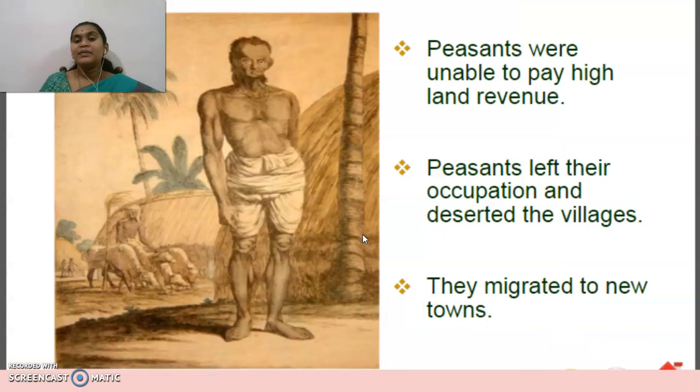And the next thing, peasants were unable to pay high land revenue. The peasants, the farmers, were unable to pay the high rent, high taxes, high revenue to the company, and peasants left their occupation and deserted the villages. So what did they start to do? It was a huge pressure on them. That is the reason they left their occupation as farmers and started to move out of the villages.